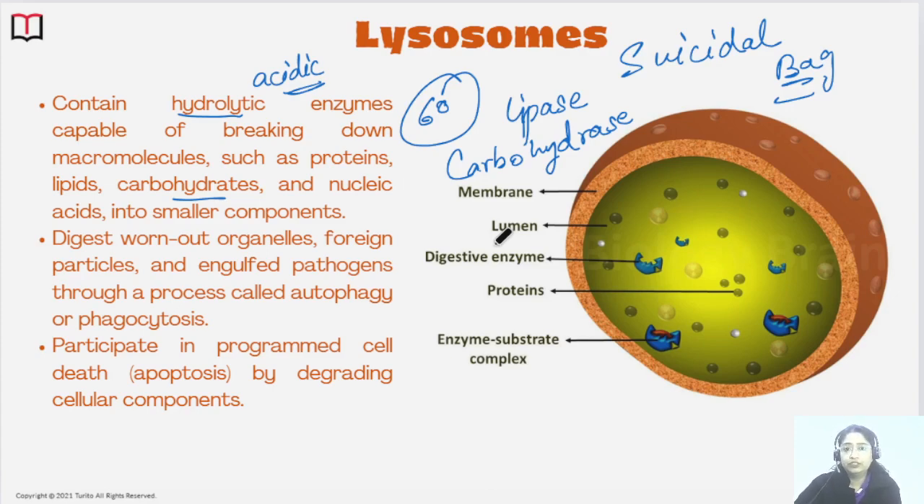It bursts and releases the enzymes, and those enzymes further digest the other unwanted particles present inside the cell. They also participate in programmed cell death, which is also called apoptosis, by degrading the cellular components. So these are the functions of the lysosome.